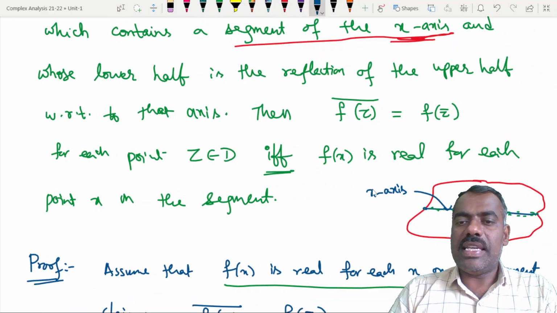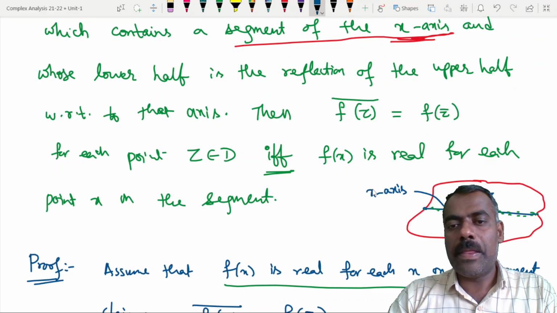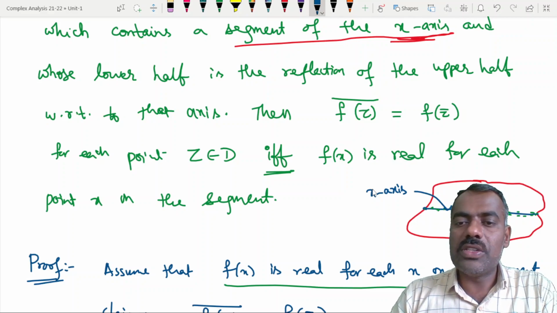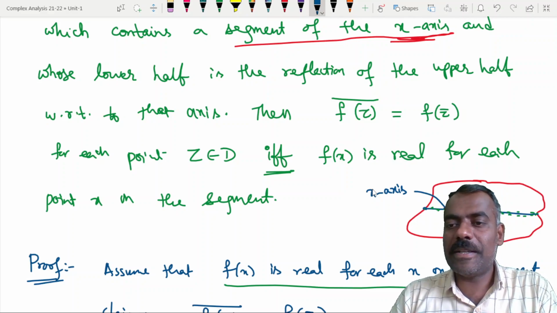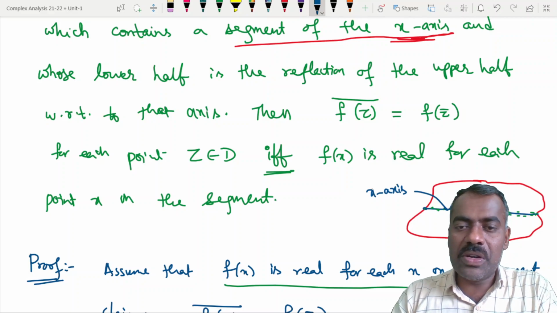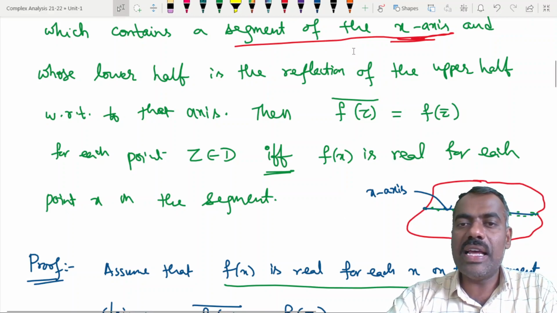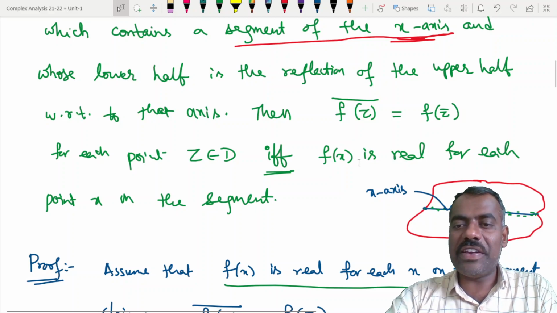See, this f of x is real for each point x on this segment, which means we have taken the real x-axis, right? So if you take the y-axis, then on the y-axis x is 0. So you should not use f of x again here. It should be f of y. Then what do you want to say? f of y is real for each y on this y-axis.